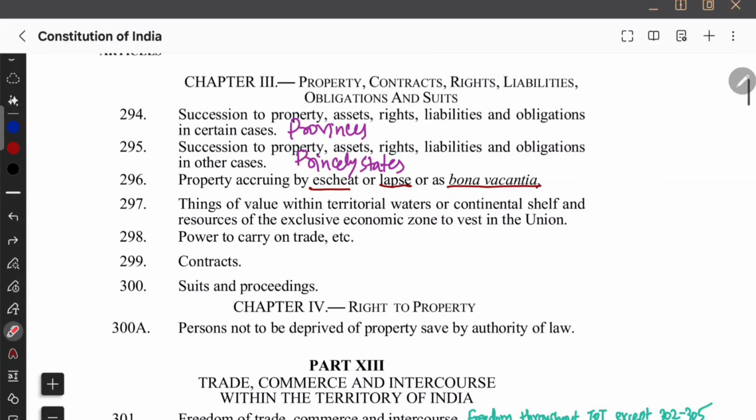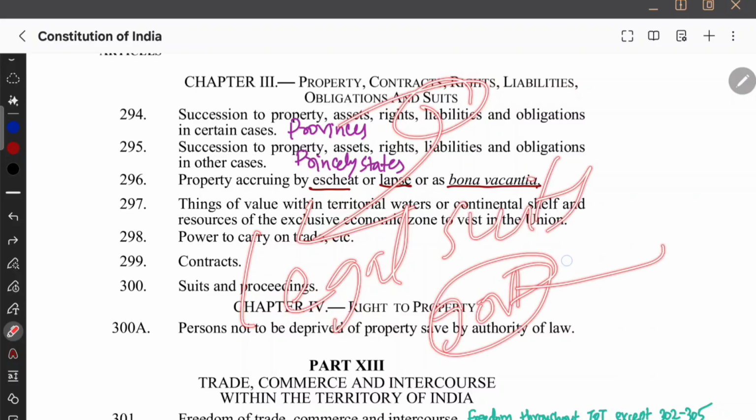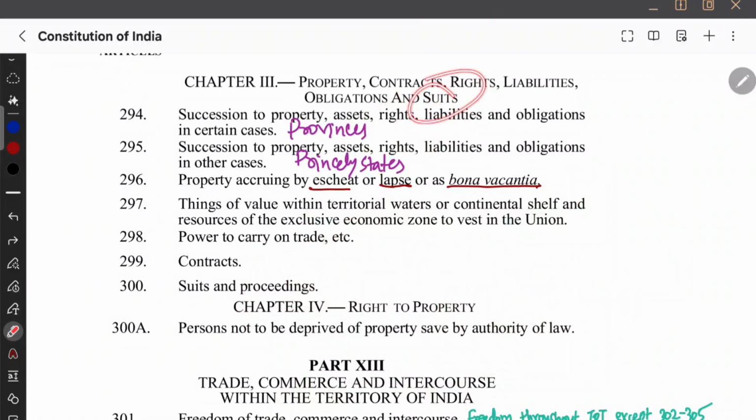Let us see the remaining articles which might be important. Property, contracts, rights, liability, obligation and suits. Okay, what does suit mean? We listen to this word many times. Suit, they're talking about legal suits in the court. How government can be sued for anything it is doing wrong, and how government can sue people in the court of law if anything wrong goes. So that's the meaning of suit. Let us see the articles.